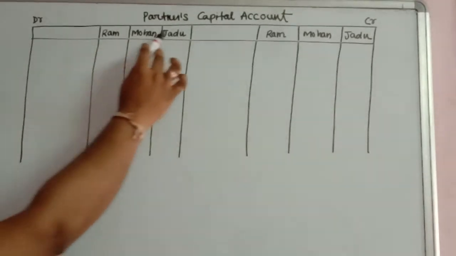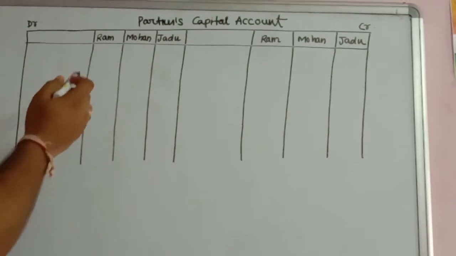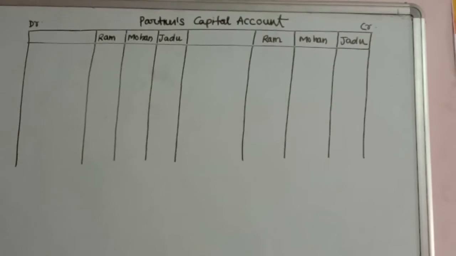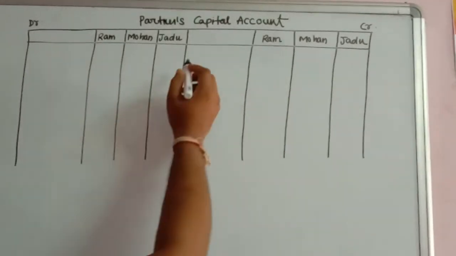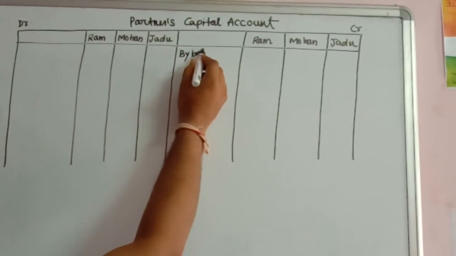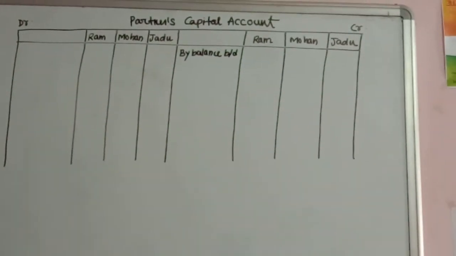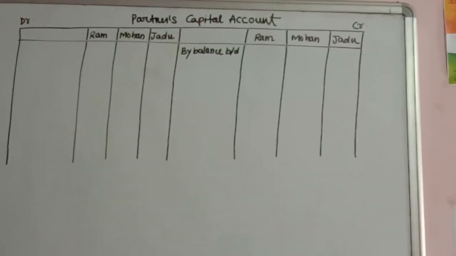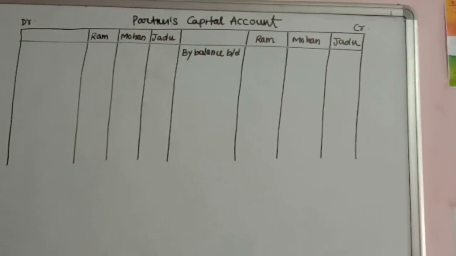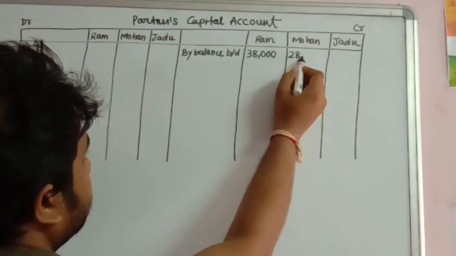This is the partners capital account, the casual format again. You will have to include the columns for date and particulars. So we have three partners, Ram, Mohan and Jadu, so we have made three columns. Now we have the opening balance, the partners capital account. The opening balance is always on the credit side, by balance b/d. So in the beginning of the year we have balances of the partners, Ram 38,000 and Mohan 28,000. So we will write the amount on the credit side.